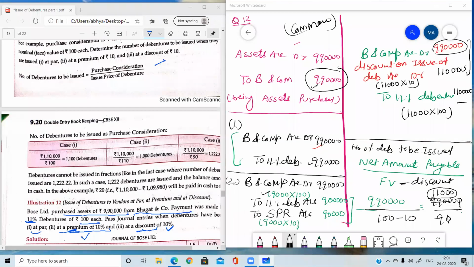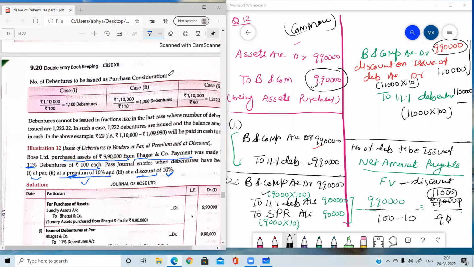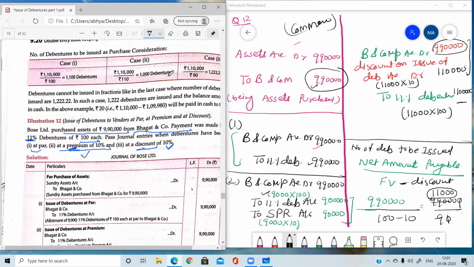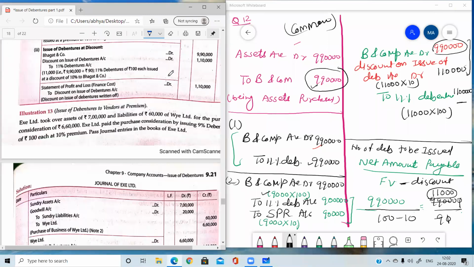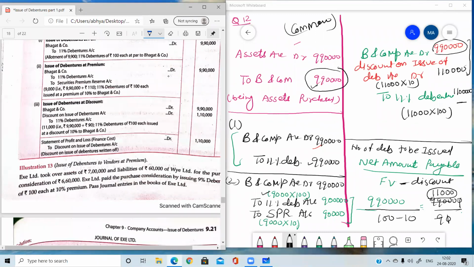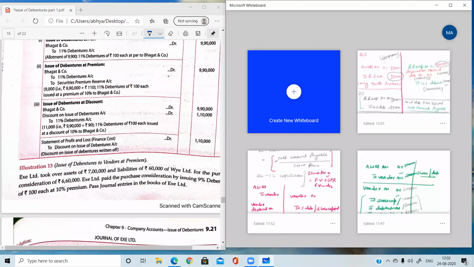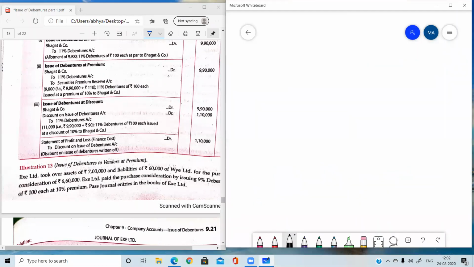So this is all about the debentures issued for purchase consideration. And you can see that both the chapters are very much interrelated. If you have done chapter 8 very clearly, then you will not be facing any problem in doing chapter 9. That's why I have taken so much time while introducing chapter 8. So now the different case. In this question, only one more question of the same topic we will be doing. In this question, the complete business is purchased. So I am waiting for your answer. You just try the question. I am giving you just 2 minutes.